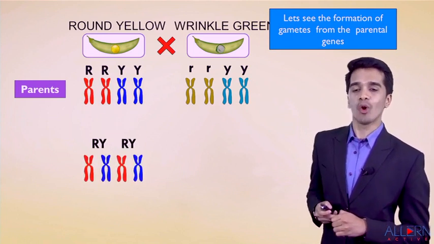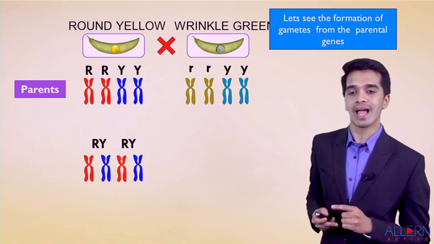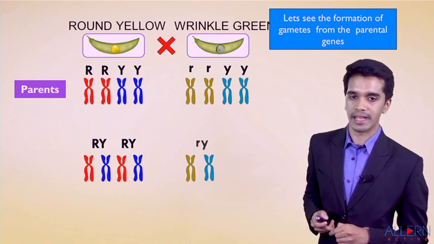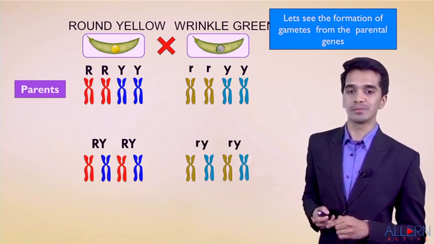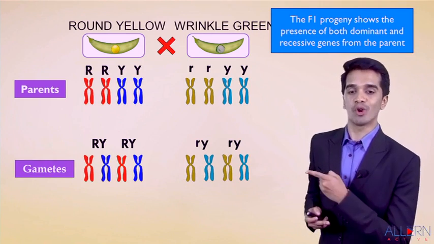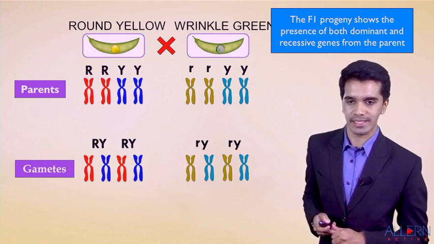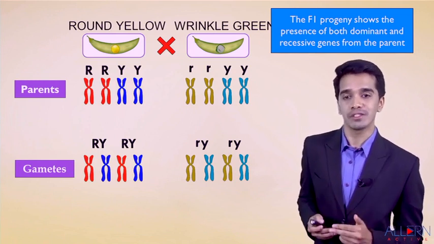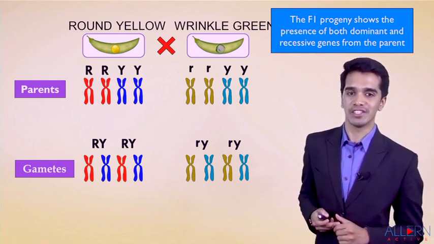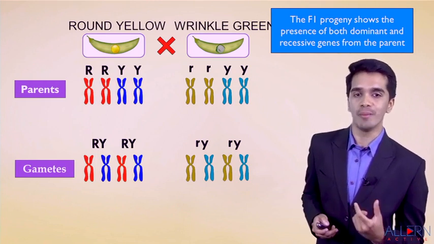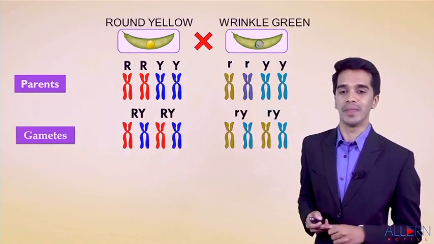So let's see the formation of gametes from the first parental generation. Can I see over here capital R, capital Y, capital R and capital Y are segregated. Small r, small y are segregated. So here can I say this step is called segregation of gametes. So what type of progeny, that means what type of offspring, will be produced in the F1 generation? The F1 generation shows the presence of both dominant and recessive genes from their parents.